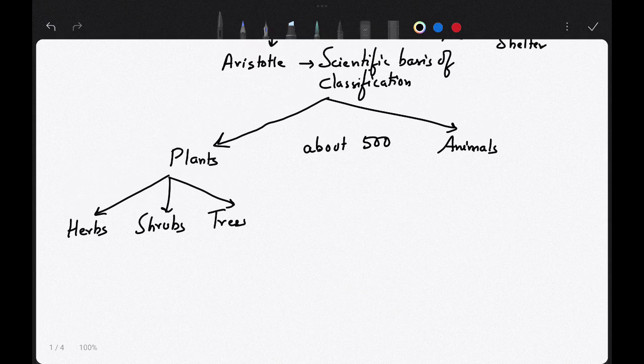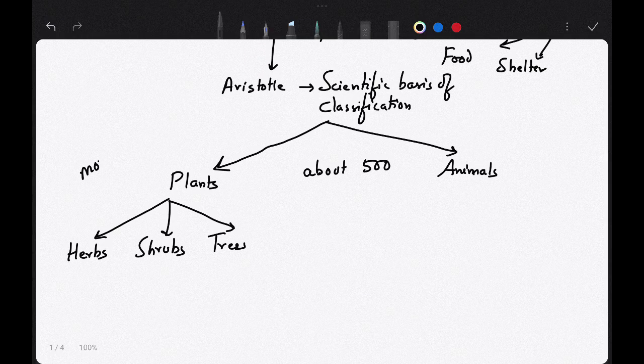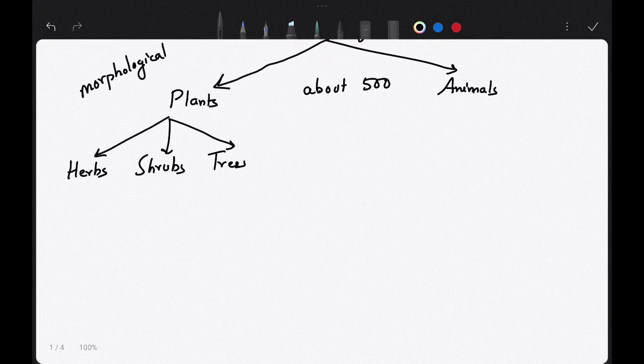Do you understand what morphological features are? Morphological features means those features in which you classify the organism based on the external characters, what you see from outside. So in herbs, shrubs, trees, you see something from outside. That is why you classify them based on morphological features.